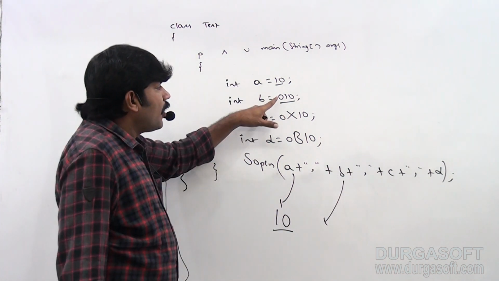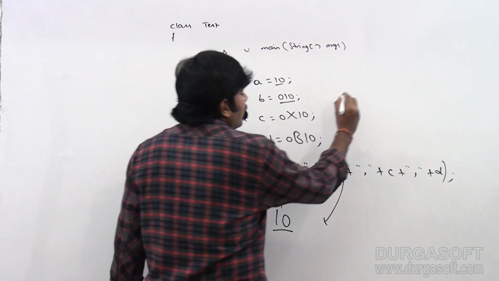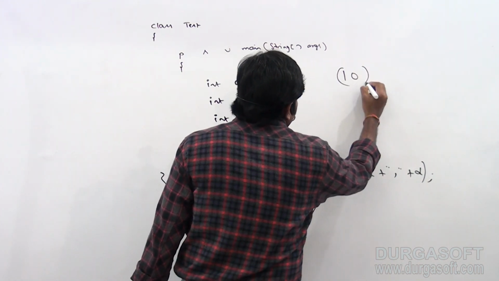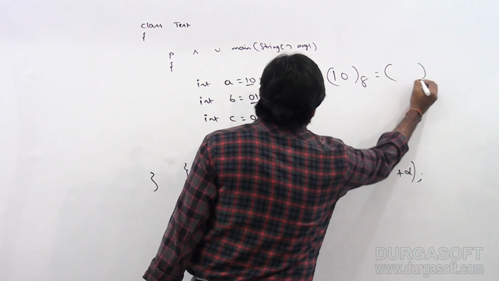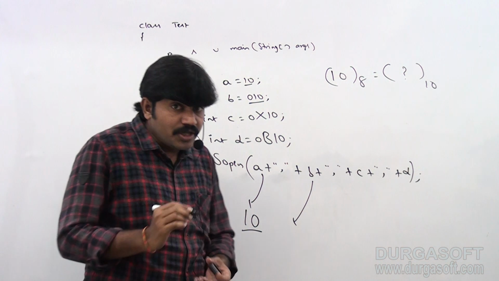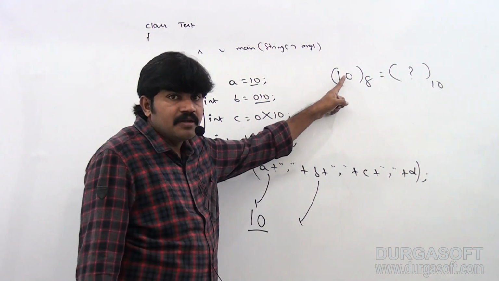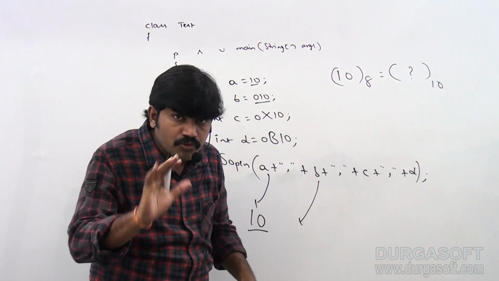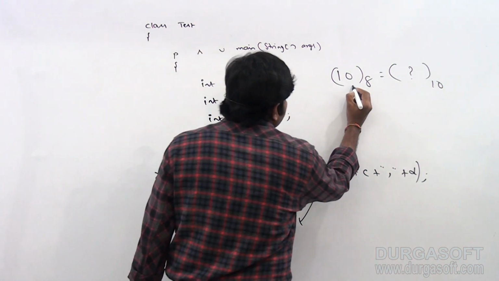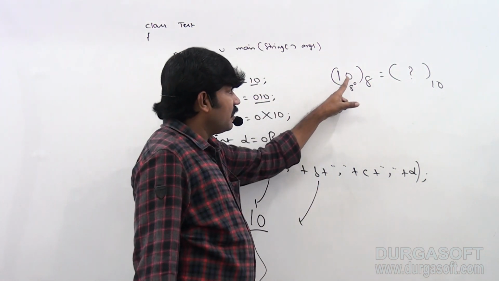So how to convert an octal number to decimal? Octal number 10, I want to convert into decimal, sir. What is the approach we have to follow? In our school days, have you remembered? I hope you are aware how to convert octal number to decimal. Sir, here 8 power 0, 8 power 1. This is octal, base 8.